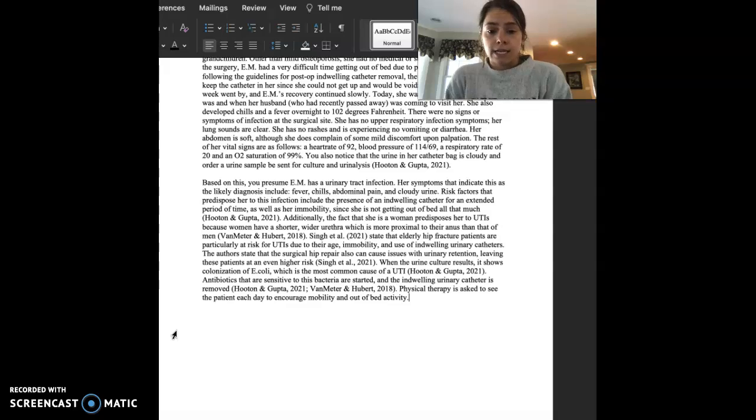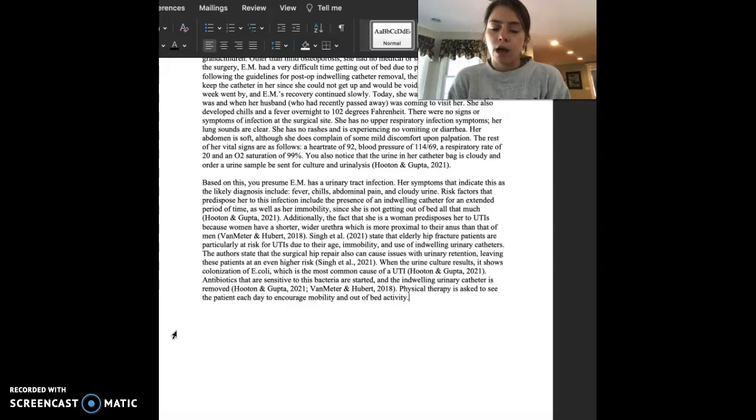Singh et al. state that elderly hip fracture patients are particularly at risk for UTIs due to their age, immobility, and use of indwelling urinary catheters. The authors also state that the surgical hip repair also can cause issues with urinary retention, leaving these patients at an even higher risk.